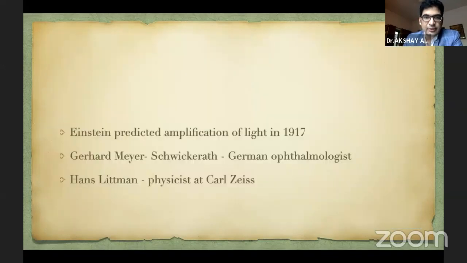These three gentlemen contributed a lot to the development of lasers. The one on the right with his tongue out, as we all know, is Albert Einstein. He predicted that light waves can be amplified, way back in 1917. The gentleman on the left is Dr. Meyer Schwickerath. He's the one who invented the first laser, along with the gentleman on the right side bottom corner, Mr. Hans Littmann, a physicist at Carl Zeiss. So these three are important people in the development and history of lasers. Meyer Schwickerath is a German ophthalmologist who invented the first laser which was used clinically.